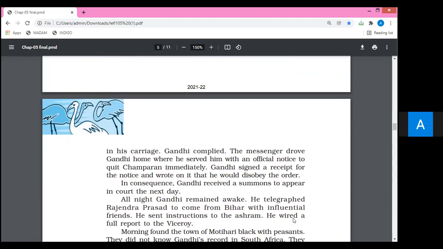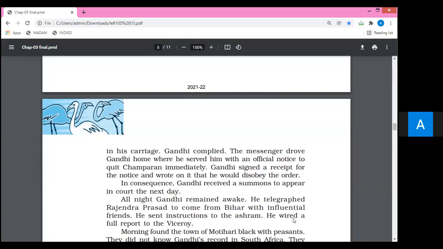The messenger drove Gandhi home, where he served him with an official notice to quit Champaran immediately. The messenger drove Gandhi home. Able to understand this point, it's very easy. The messenger had driven Mahatma Gandhi to his home, where he served him with an official notice to quit Champaran immediately. So the messenger had given Mahatma Gandhi an official notice to leave that place immediately.